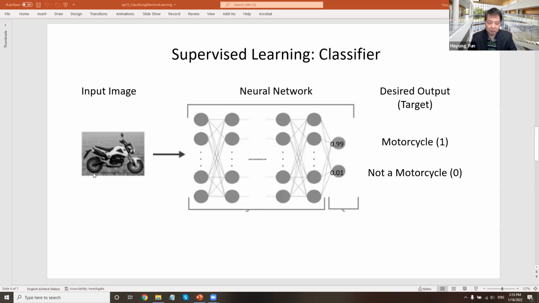And we feed either a motorcycle or not a motorcycle picture, and then try to fit this network in a way that best does it. So in a sense, supervised means that the correct answer is kind of a supervisor. It tells which direction this model should go.